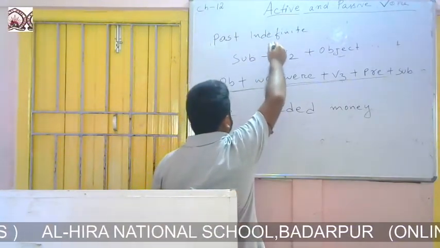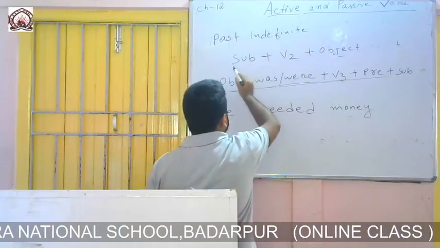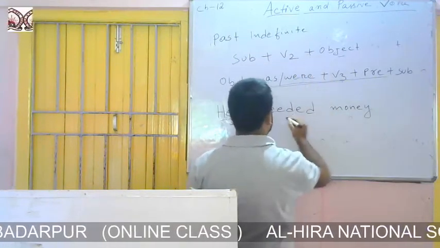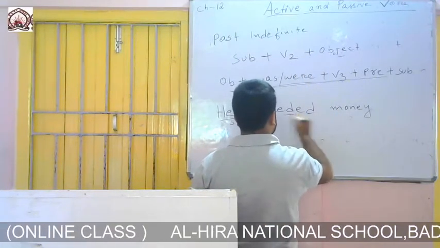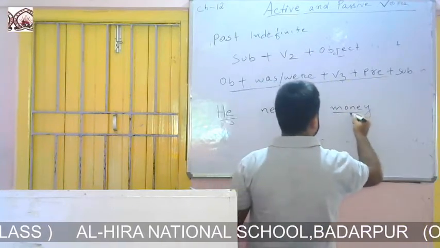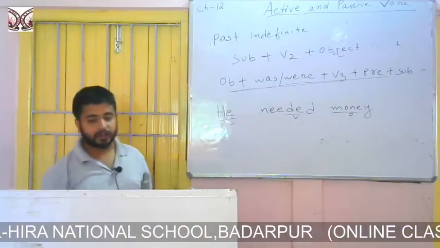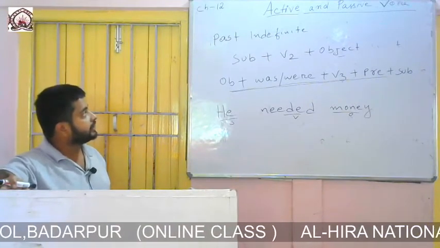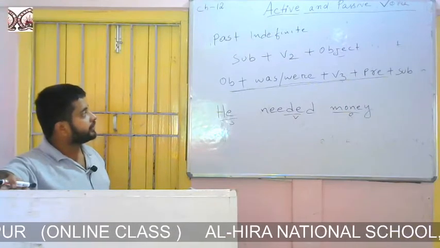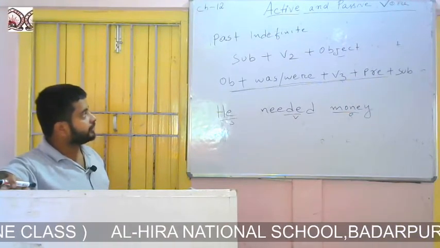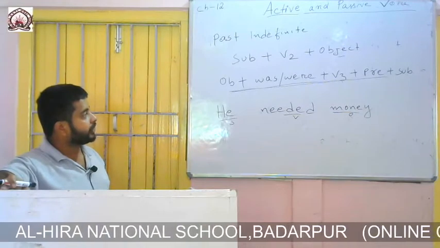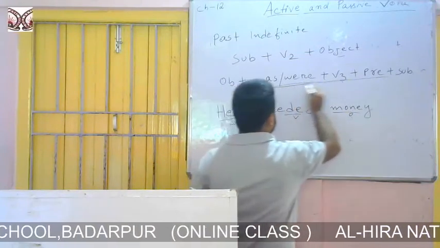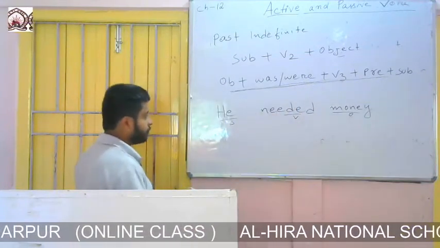So if you look at the formation of past indefinite, the formation is subject, then second form of the verb, that is the verb, then object. So money is the object. He needed money. How we will change it? If the sentence is past indefinite, we will change voice from active to passive with the help of this formation.